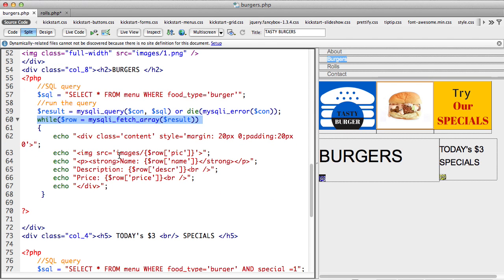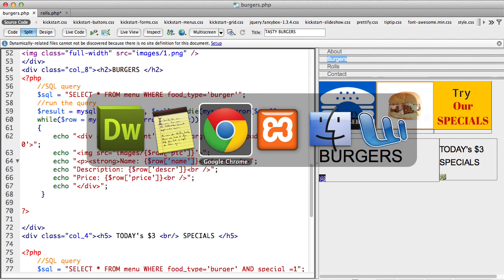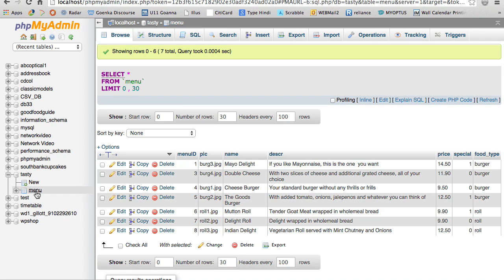Can you see once I get my result? See the result, when I pass it through this function, I'm putting it in a variable called $row. But $row is not just one variable, it's a whole array of variables, isn't it? I've got food types, I've got specials, I've got description, I've got it for several types. How do I know which one? It gets associated in this way. Can I have your attention on this thing called $row name? What MySQLi fetch array does is it associates each row of data. So $row is just a variable.